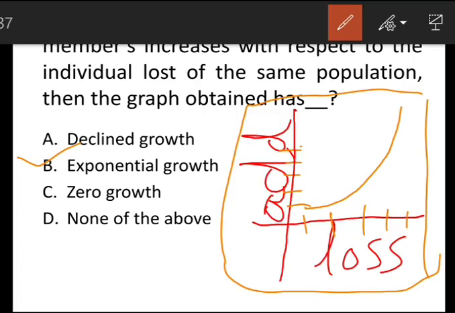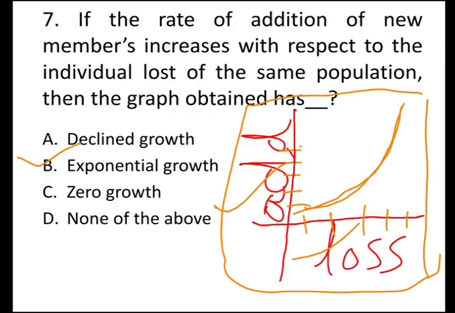As the addition of population increases and loss also increases, then the population increases. That's why it has an exponential growth, because both are directly proportional to each other.